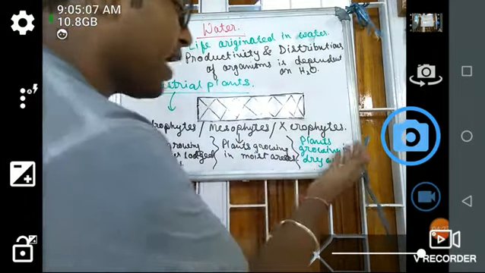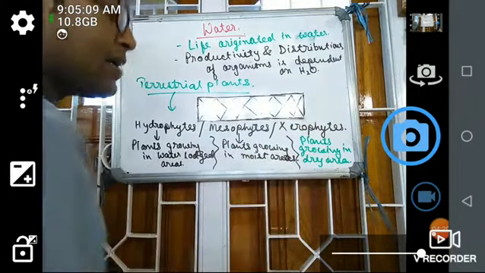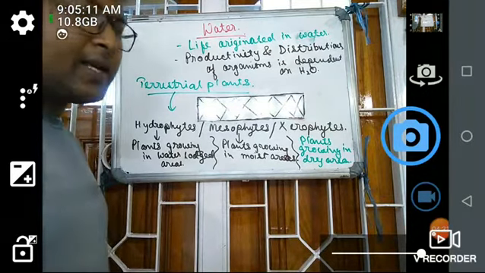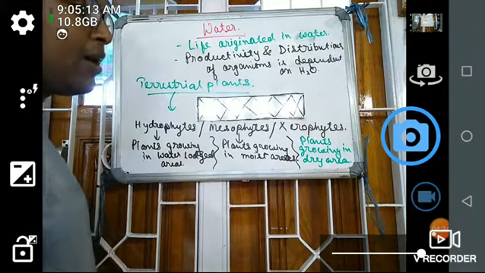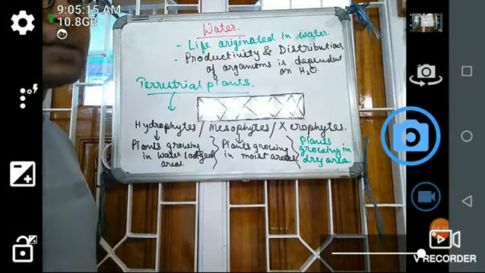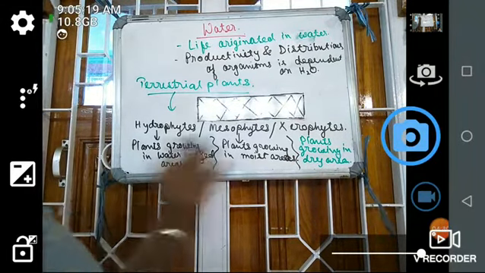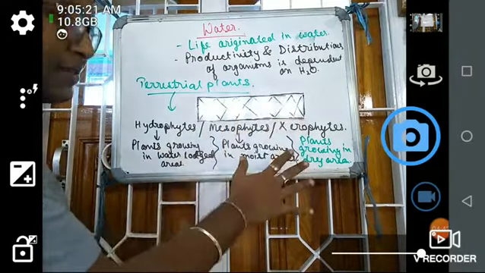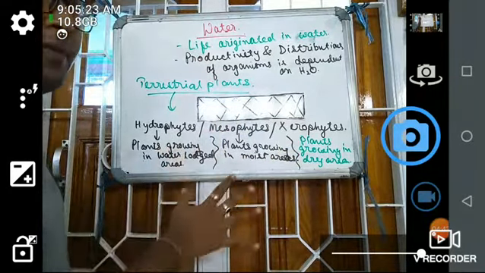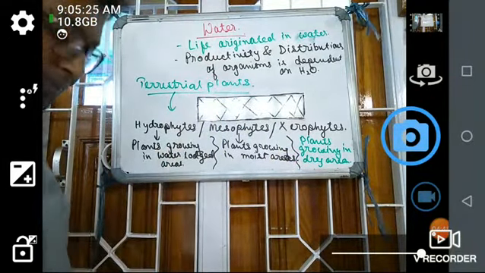And the third type, the xerophytes, where plants grow in dry areas, for example desert, you can see a particular adaptation in them, as in the case of cactus. So these are the differences between the plants with the availability of water. Okay, next,